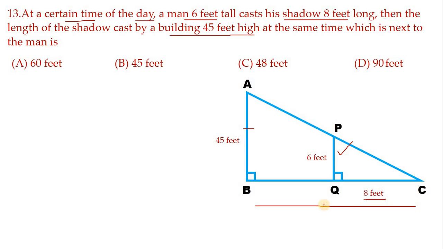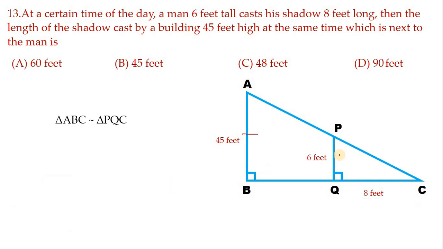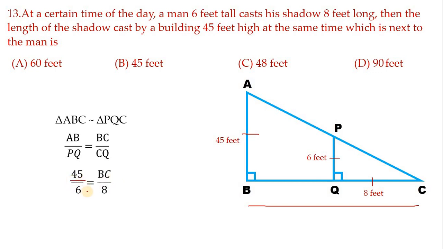As I said in the last multiple choice question, the 12th one, these two angles will be 90 degrees and C is the common angle for both the triangles. Hence, according to AA similarity criteria, these two triangles are similar. Now think, children, which corresponding sides you will consider. You want to consider AB by PQ, because these measurements they have given, and BC you want to find, hence BC by QC. Now let us substitute the values. So AB is 45, PQ is 6, BC we wanted to find, CQ is 8.